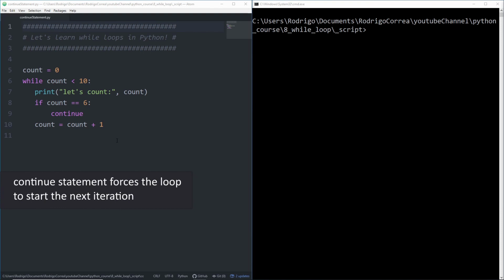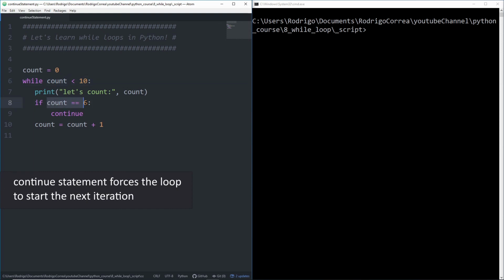And that process will repeat up to the point that count is assigned to 6. And as soon as count is assigned to 6, what's going to happen? We're going to execute the continue statement. It means that line 10 will not be executed. And then count now is still 6, and 6 is less than 10. And we're going to print again 6.